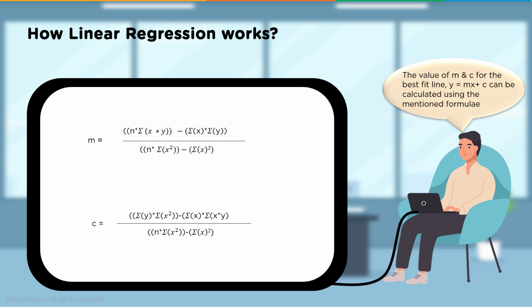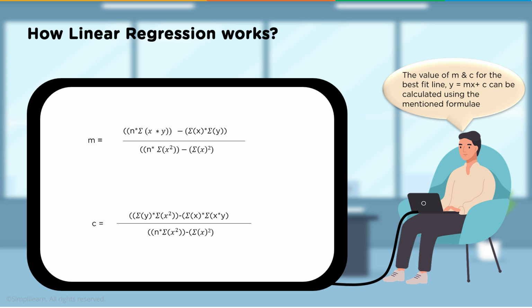The value of m and c for the best fit line, y equals mx plus c, can be calculated using the mentioned formula. And you can see here we have m equals n, the number of points, times the summation of x times y, minus the summation of x times the summation of y, over n times the summation of x squared minus the summation of x, all of it squared. That can be a little confusing trying to say that.